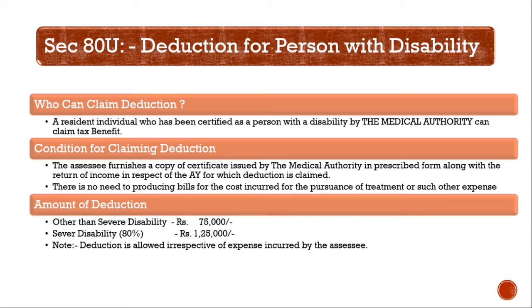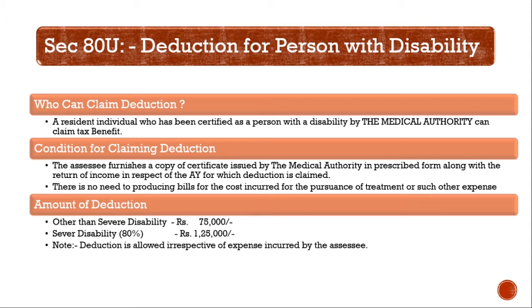Flat deduction of rupees 1,25,000 is given for the person who is suffering with severe disability of 80%, and rupees 75,000 flat deduction is given for the person who is suffering with other than severe disability. Let me remind you once again, you don't have to produce any bills for the expenses incurred. You can directly take the flat deduction of rupees 75,000 or 1,25,000.